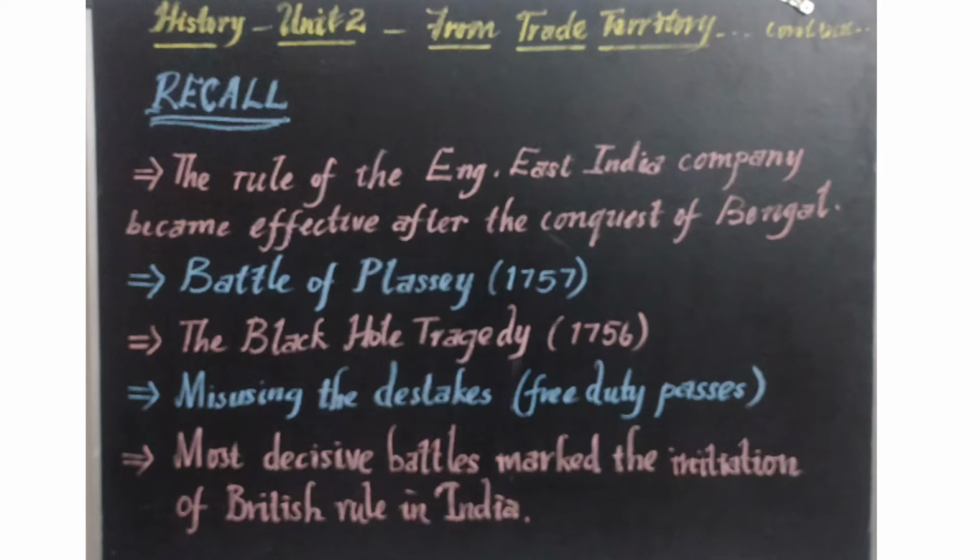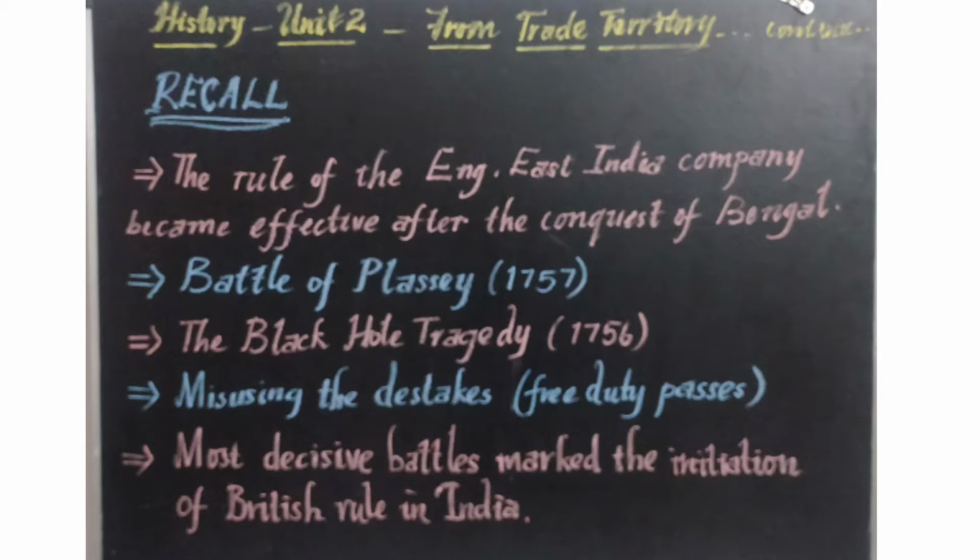What happened the next morning? Yes, 123 of the prisoners were dead. What was the reason for that? Suffocation. That was the Black Hole tragedy in Indian history. That incident led to the Battle of Plassey. The Nawab was defeated, and one more war was the Battle of Buxar, which also happened during that time.